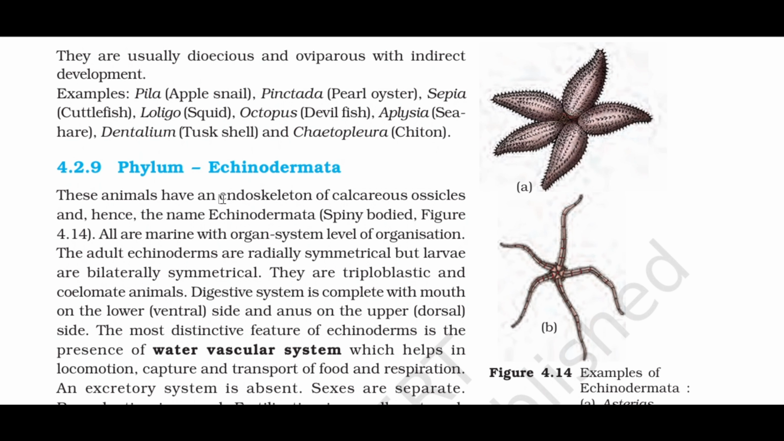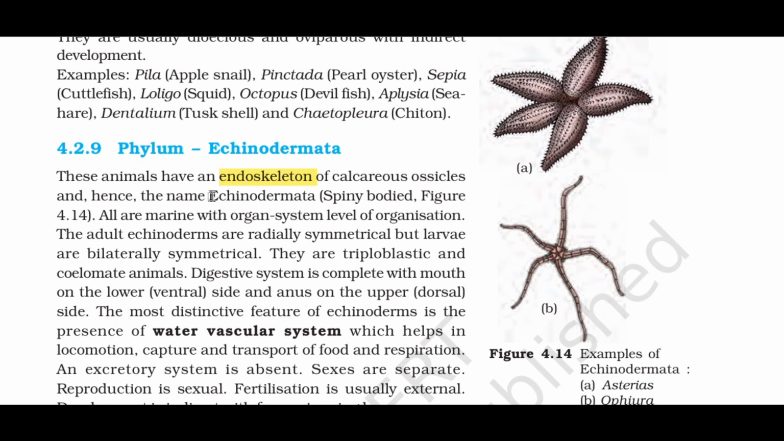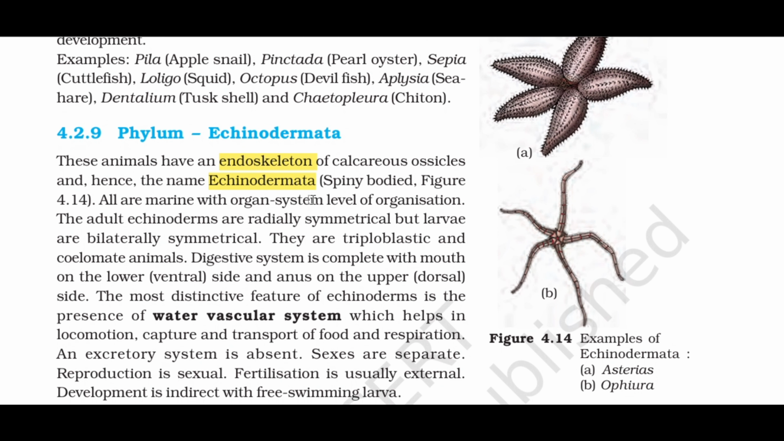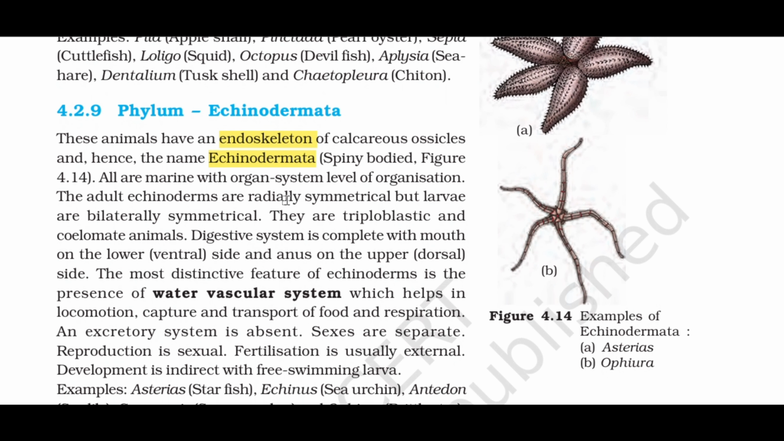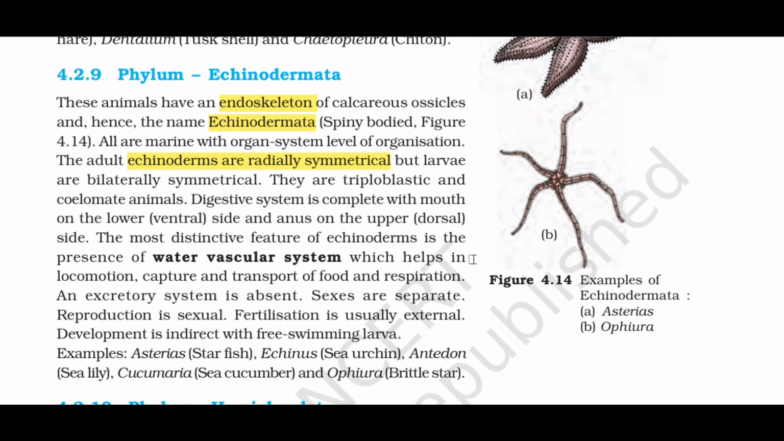4.2.9 Phylum Echinodermata. These animals have an endoskeleton of calcareous ossicles and, hence, the name Echinodermata, spiny-bodied, Figure 4.14. All are marine with organ system level of organization. The adult echinoderms are radially symmetrical but larvae are bilaterally symmetrical. They are triploblastic and coelomate animals. Digestive system is complete with mouth on the lower, ventral, side and anus on the upper, dorsal side.